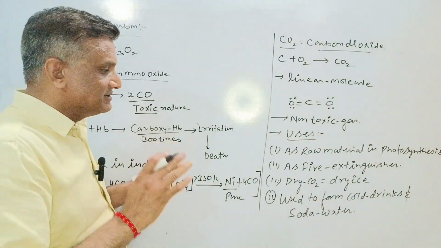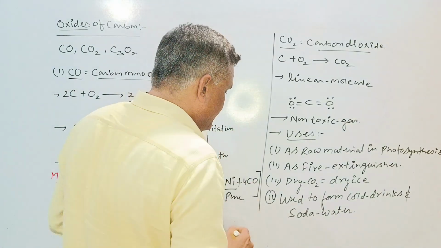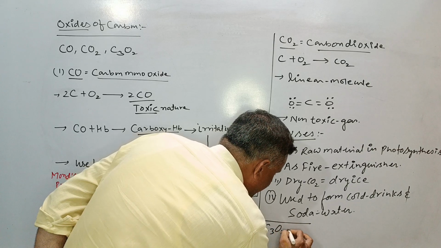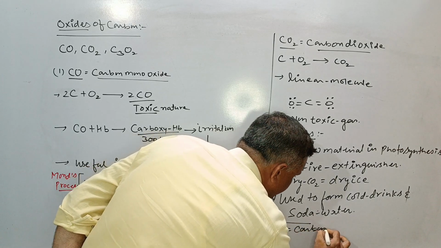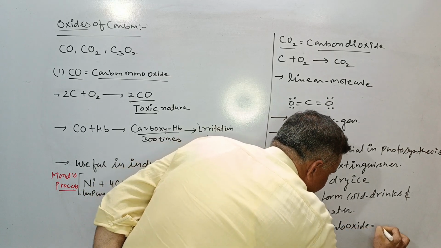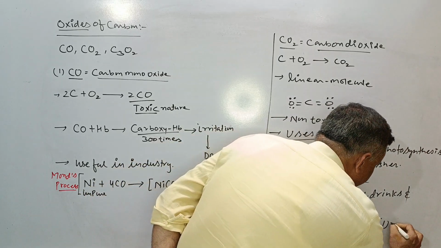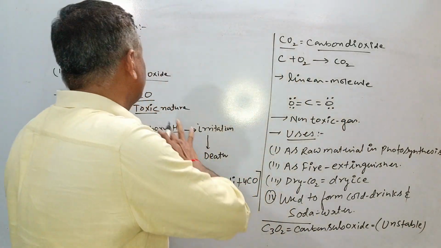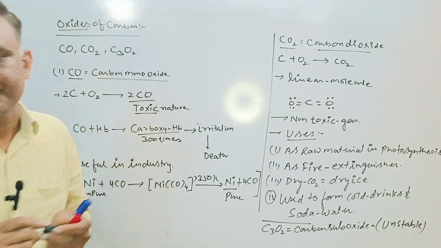If we go with C3O2, then we can say C3O2 is known as carbon suboxide. It is unstable in nature. So this was about the oxides of carbon.